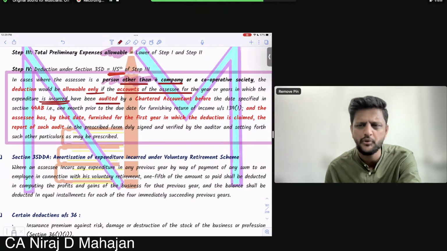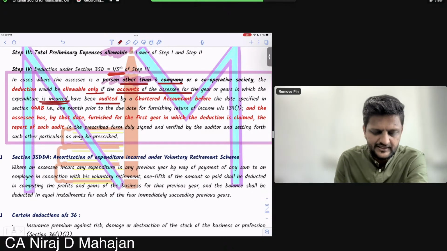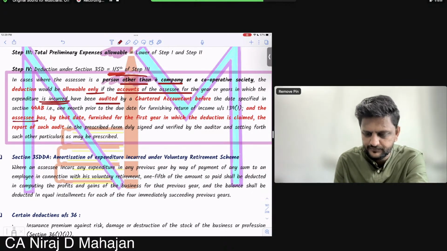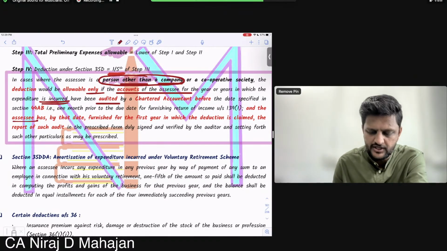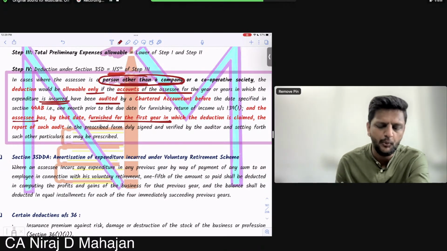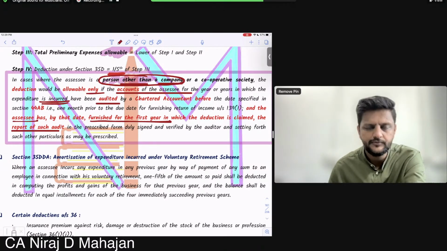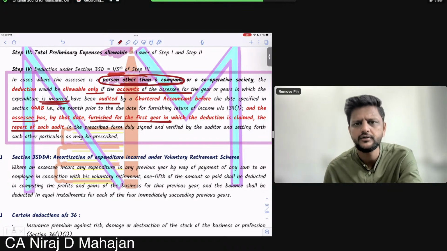Simple: the books of accounts should be audited by a chartered accountant, and the assessee has by that date furnished, for the first year in which the deduction is claimed, the report of such audit in the prescribed form, duly signed and verified by the auditor, that is the chartered accountant, setting forth such other details as may be prescribed.